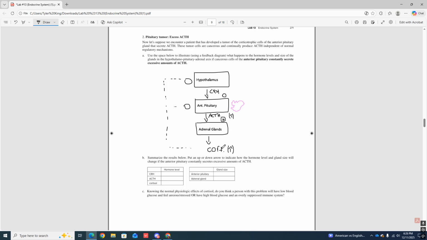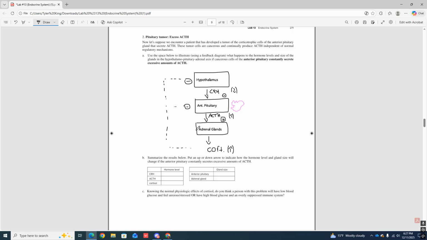So now we're getting over that threshold. We're getting way over the top of that threshold. So we have too much cortisol. Because of that, it's going to go up and tell the hypothalamus to shut off because we have too much of it. It's going to tell the anterior pituitary to shut off. So because the hypothalamus is being told to shut off, our CRH levels are going to go down, and because that goes down, we draw a minus because it's not going to be stimulating the anterior pituitary.